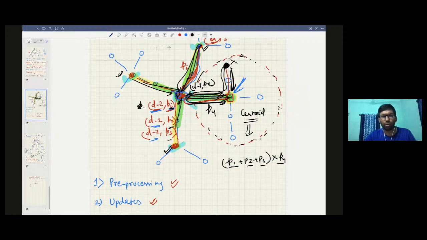Let me draw another centroid tree, or how can I clear this? Let me clear the highlight. What are the three kinds of paths I'm trying to find out now? Just give me a second.